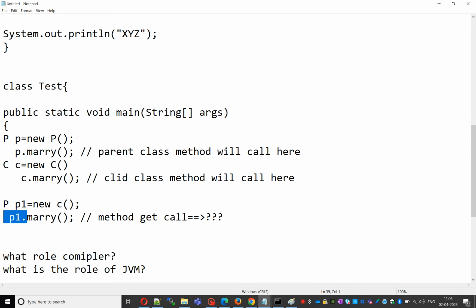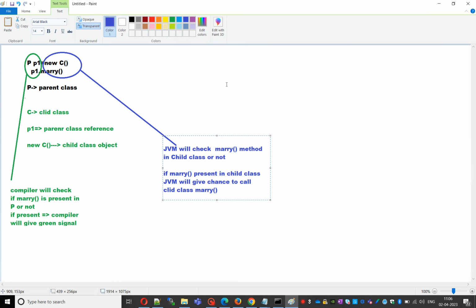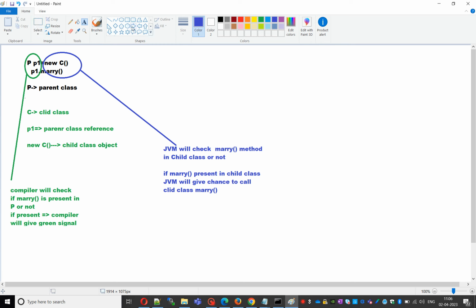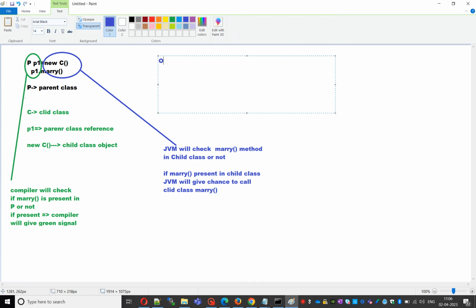Overriding is also known as runtime polymorphism, also known as dynamic polymorphism, also known as late binding.